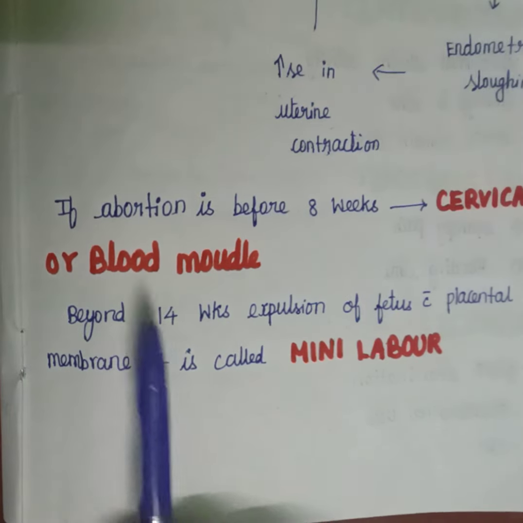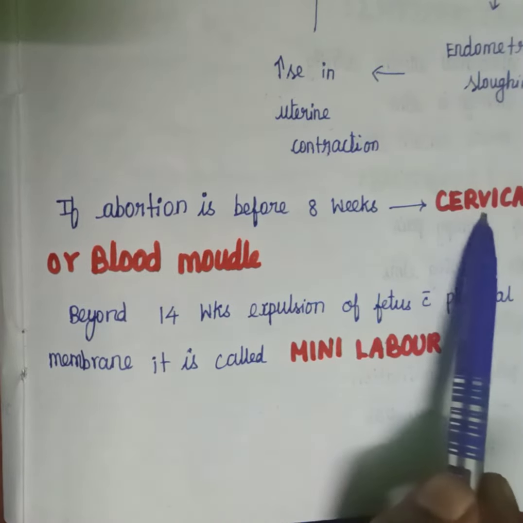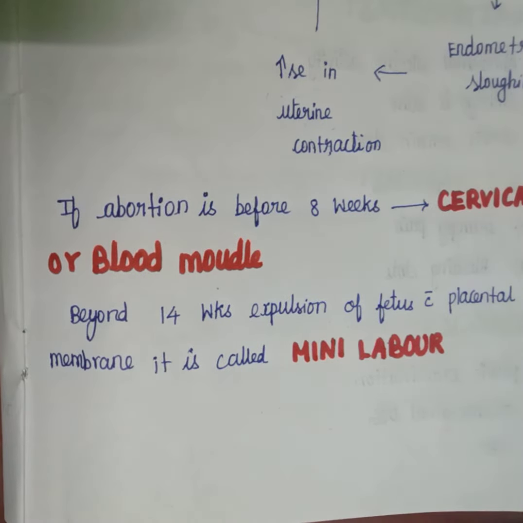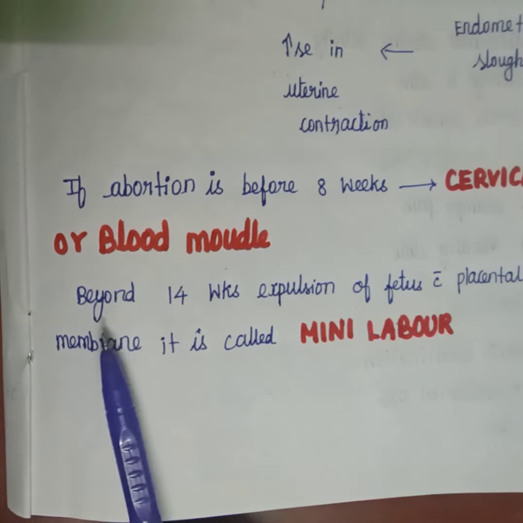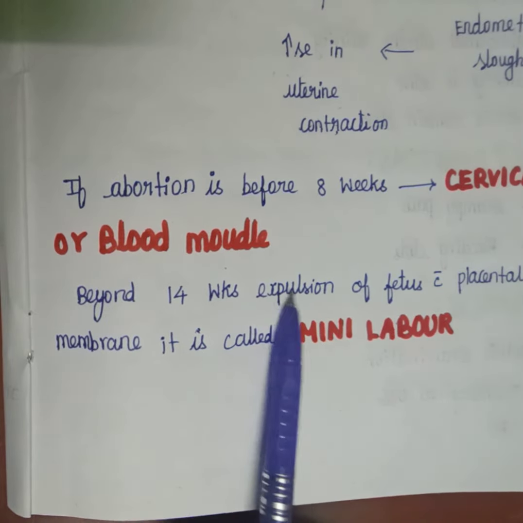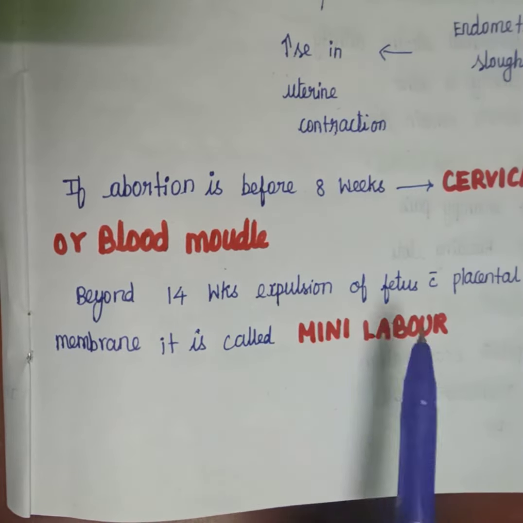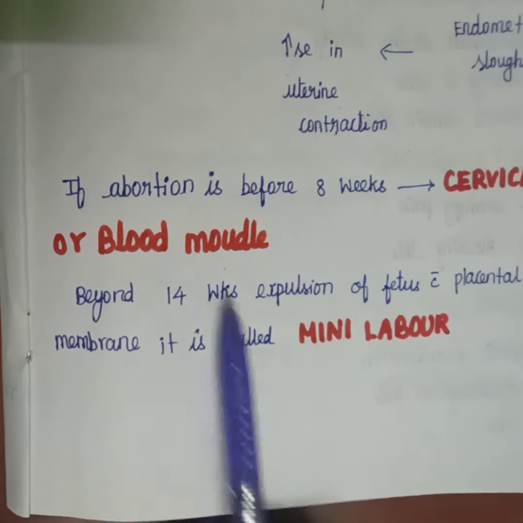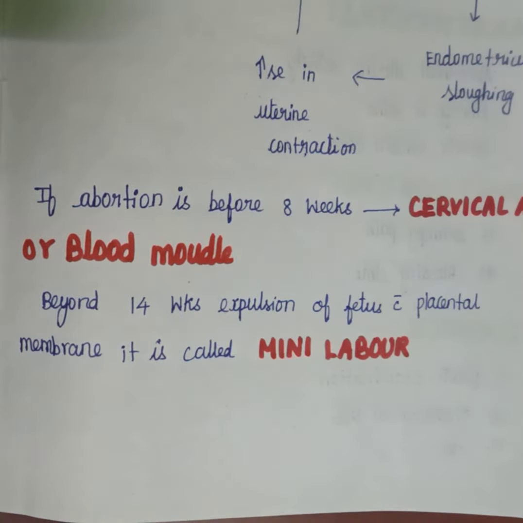Next, if abortion occurs before 8 weeks, we call it cervical abortion or blood mole. If the abortion occurs beyond 14 weeks, with expulsion of the fetus with placenta and membrane, we call it mini labor. So this is all about spontaneous abortion.